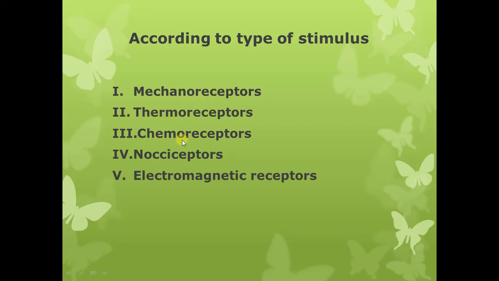Then we have the chemoreceptors, nociceptors, and electromagnetic receptors. So there are 5 classes of receptors: mechanoreceptors, thermoreceptors, chemoreceptors, nociceptors, and electromagnetic receptors.